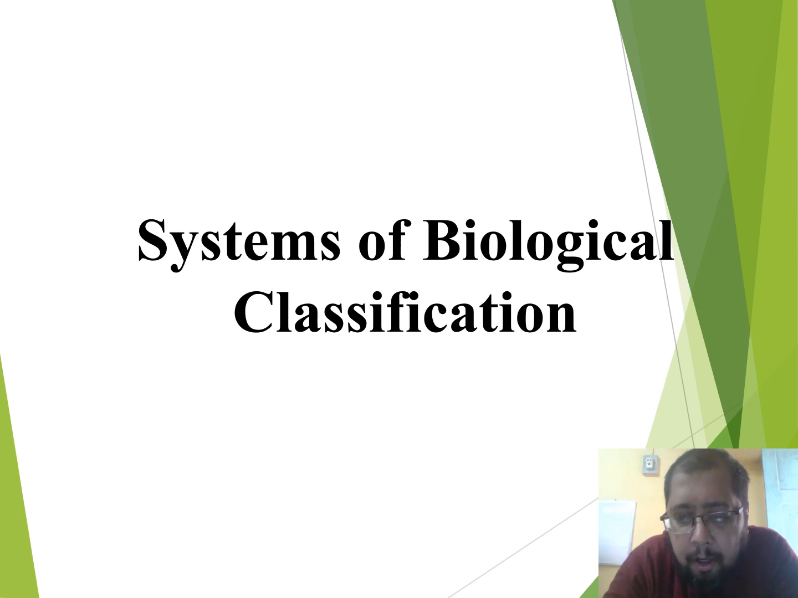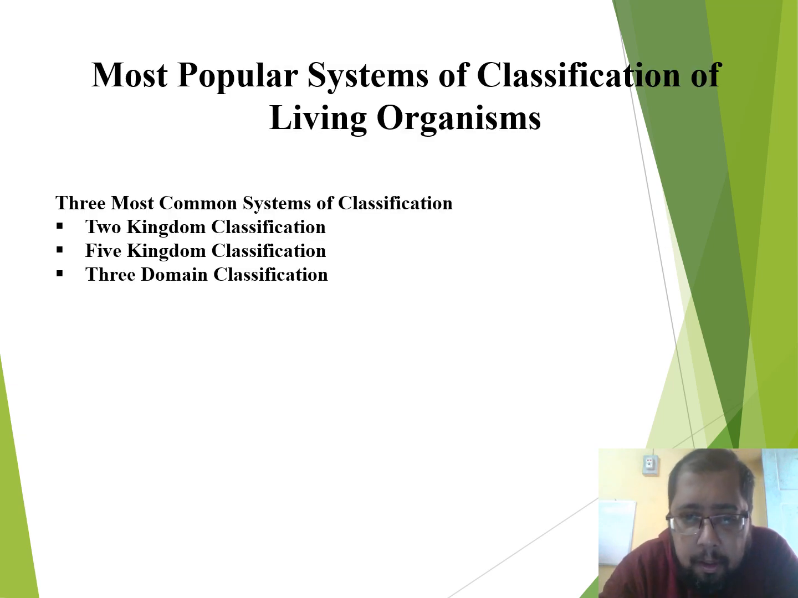Now as we discussed in our previous video, biological classification can be of various types. Based on a wide variety of criteria, there are three most common systems of biological classification: the two kingdom classification, the five kingdom classification, and the three domain classification. One thing to note is that they're not concurrent, that is, they're not simultaneous, but rather a gradual progression from the two kingdom to the five kingdom and ultimately the three domain classification.